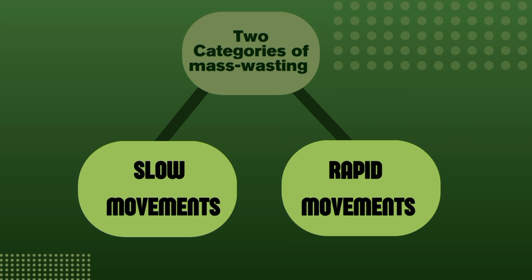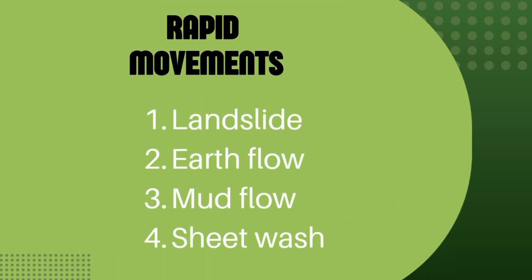And now, let's proceed to the rapid mass wasting or disasters. This happens fast and can cause serious damage or death. First is landslide or sudden collapse of a slope. And next is earth flow, where water-soaked soil flows downhill, as seen in agricultural areas with clay soil during typhoons. Next is mud flow or a fast-moving river of mud, common in volcanic areas like Taal or Mayon, especially during heavy rain. And lastly, sheet wash. A thin layer of soil is washed away, common in deforested uplands.